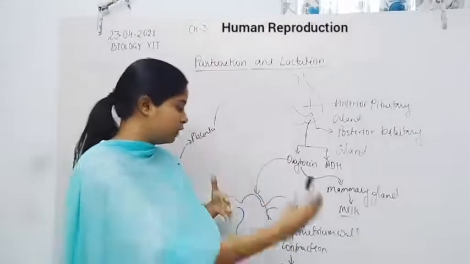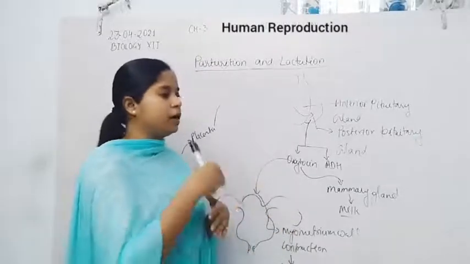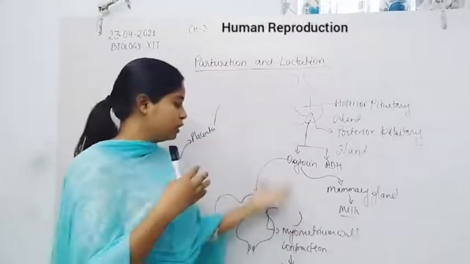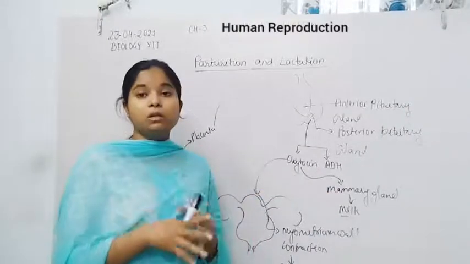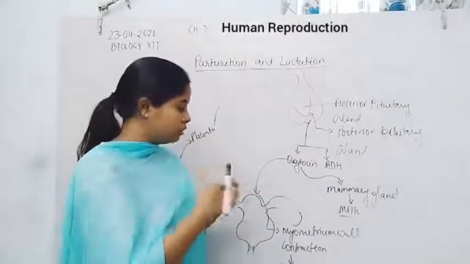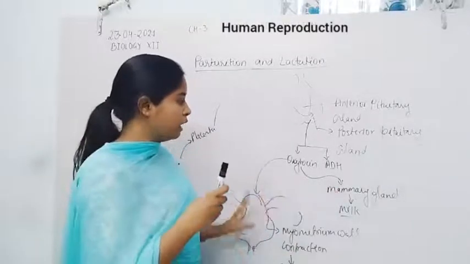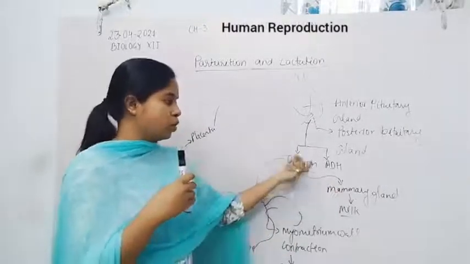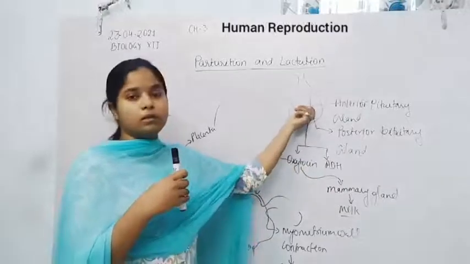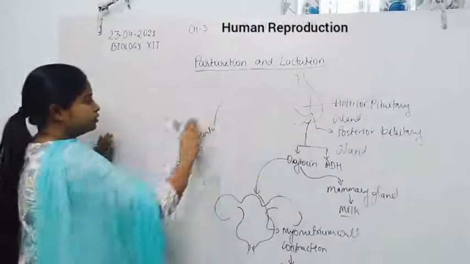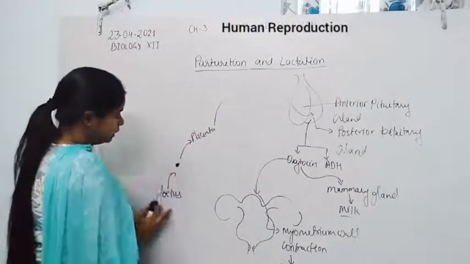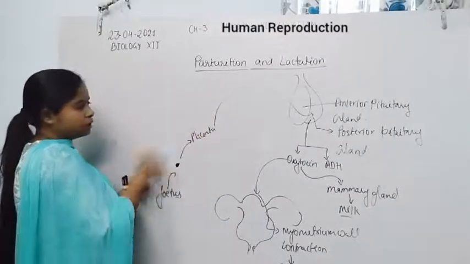With the expulsion of the baby and after a few hours of delivery, the mother also secretes milk for the nutrition of the baby, because both are stimulated by oxytocin that is released by the posterior pituitary gland, and that posterior pituitary gland is stimulated by the fetus.